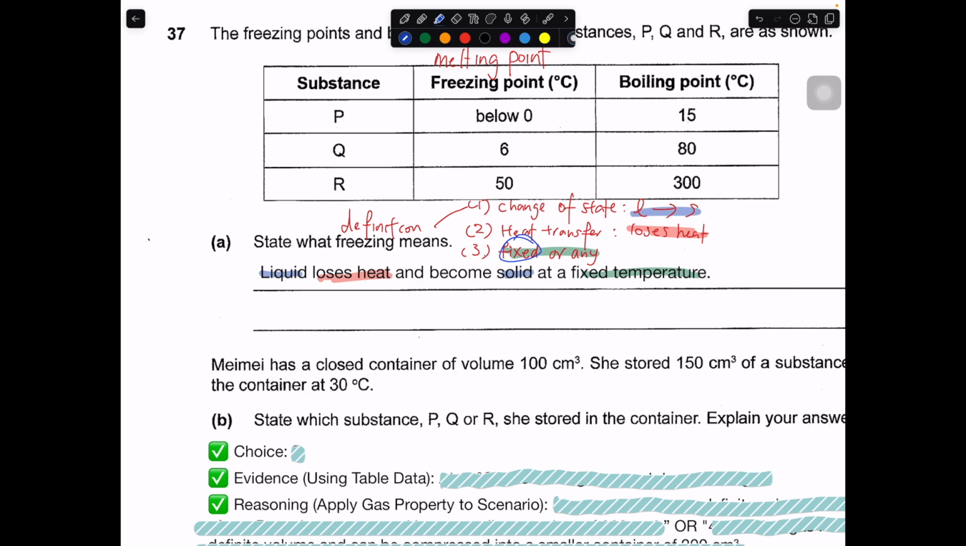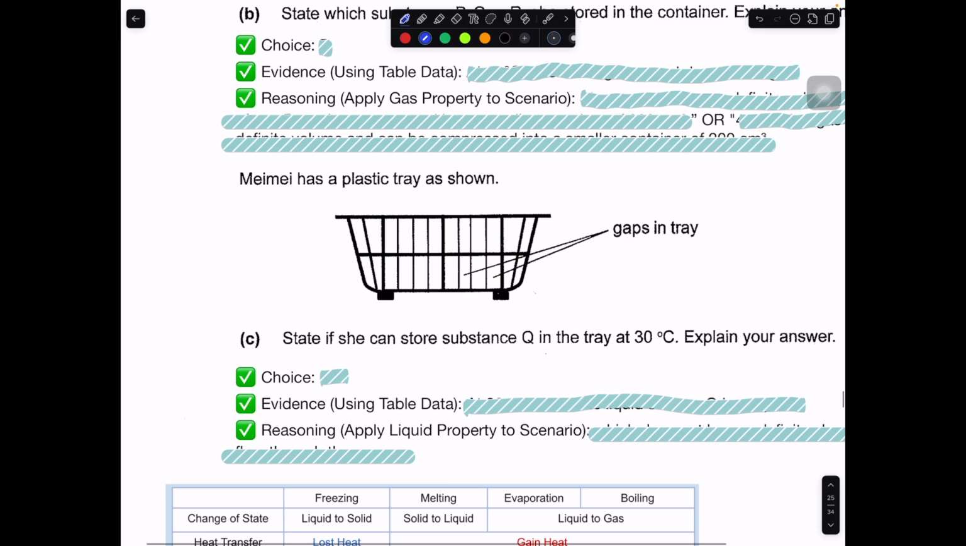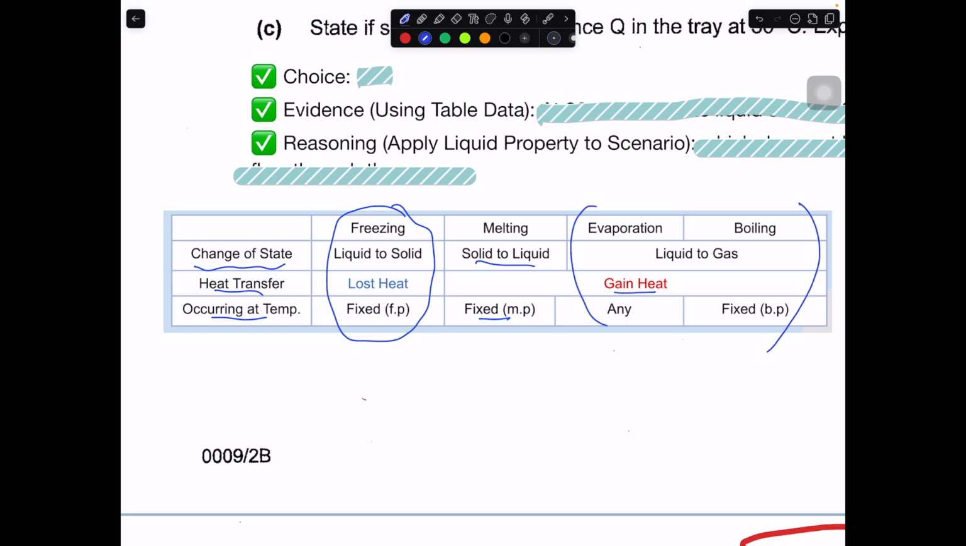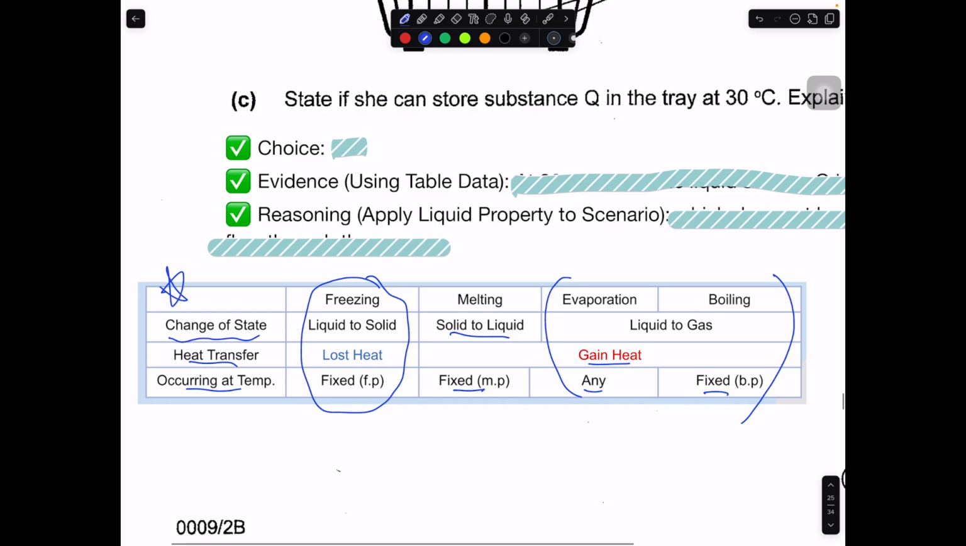So if you came across other definition questions that ask you to define evaporation, boiling and melting, you can actually refer back to this table. I put it nicely in the form of what is the change of state, what is the heat transfer and occurring whether at fixed or any temperature. So in this case, freezing will be this. Liquid to solid, lose heat, fixed temperature. Melting will be solid to liquid, gain heat at also a fixed temperature. Evaporation and boiling, they are mostly the same. Liquid gain heat to become a gas, but evaporation is at any temperature, boiling is at a fixed temperature. So this is like a guide that you can use when you're writing the definition of freezing.